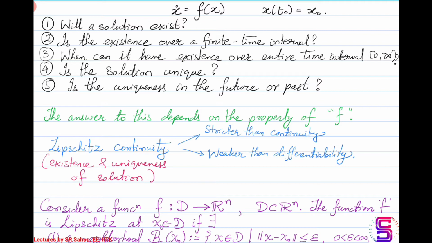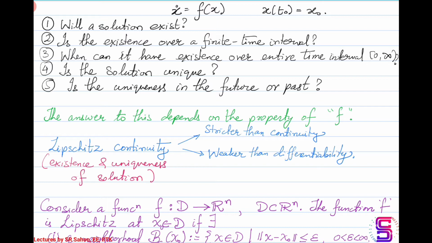So when you start with initial condition x0, do you have one solution that corresponds to this initial condition and the differential equation, or do you have more than one solution? And is the uniqueness in terms of whether it is unique in the forward direction of time or in the backward direction of time? So whether there is a unique path that the solution will take as time progresses forward, or was there a unique path which the system took to reach a value x0.